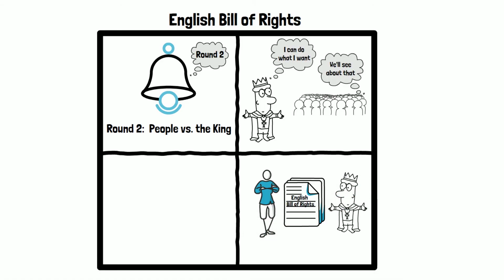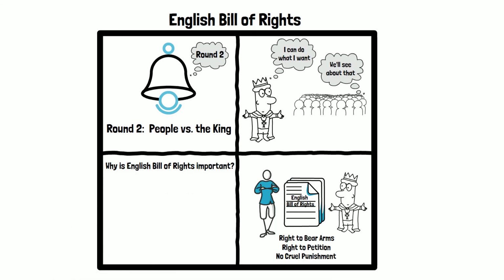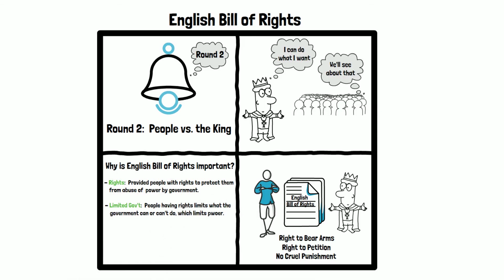The English Bill of Rights gave people rights like the right to bear arms, the freedom to petition the government, and no cruel or unusual punishment. This is important because it gave people rights and it also limited the government's power. Our founding fathers ensured that the United States also would have a Bill of Rights. Our Bill of Rights has many of the same rights as the English Bill of Rights, things like the right to bear arms and the freedom to petition the government.